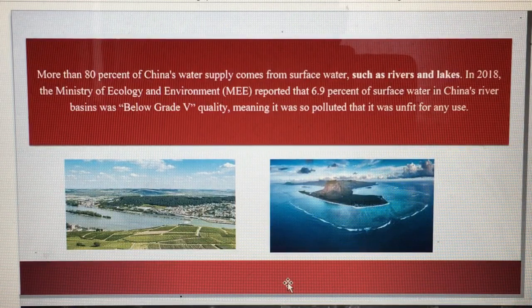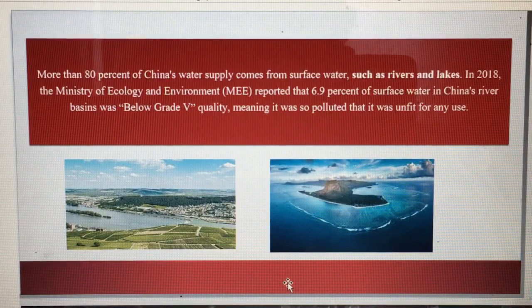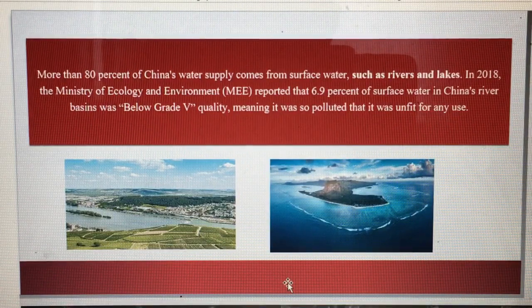China has more than 80% of its water supply coming from surface water, which includes rivers and lakes. In 2018, the Ministry of Ecology and Environment, or MEE, reported that 6.9% of surface water in China's river basins was below grade V quality, meaning it was so polluted that it was unfit for any use.